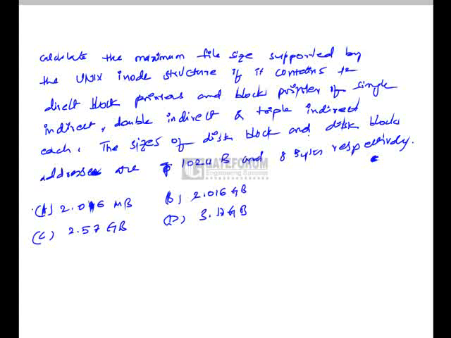It is given that it contains 12 direct block pointers.